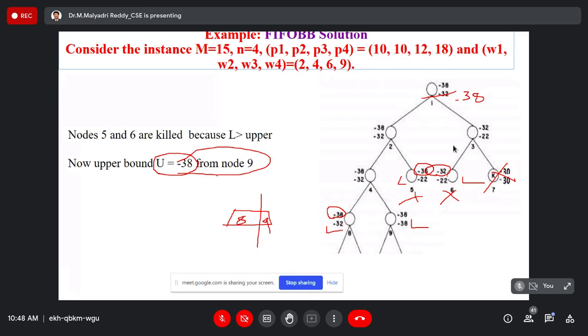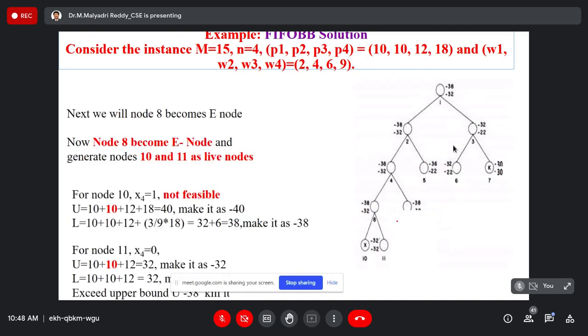So here the killing function is important. Nodes 5 and 6 are killed. Why? Because the upper bound value was updated at node 9. When 4 became the E node, the upper bound value was changed. So based on that upper bound value, nodes 5 and 6 are killed. Right?